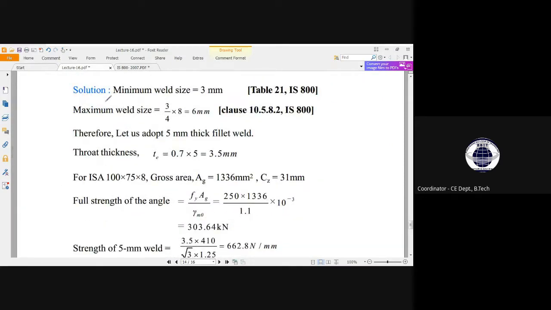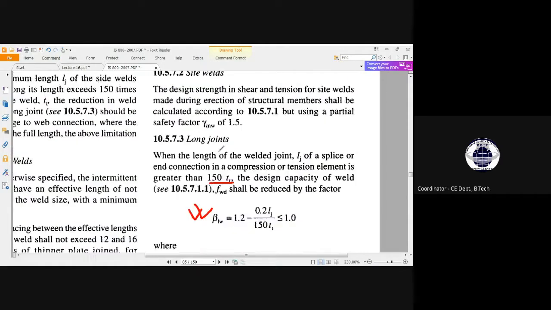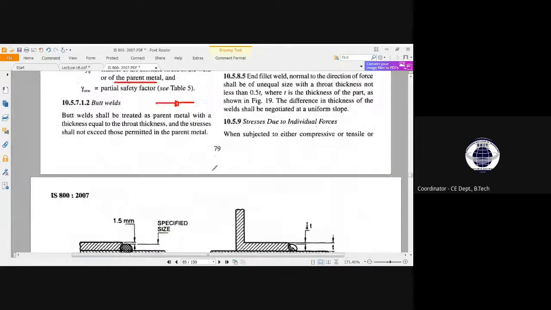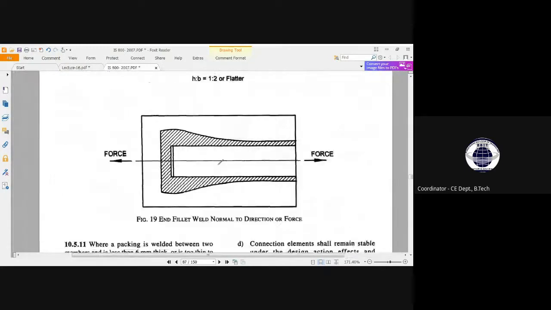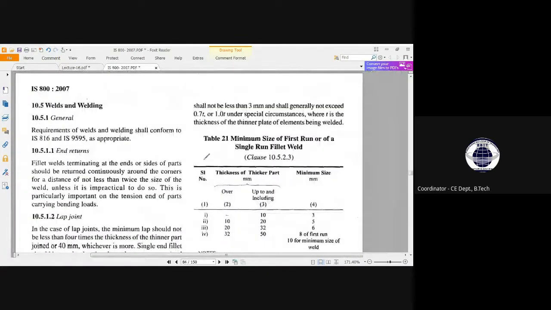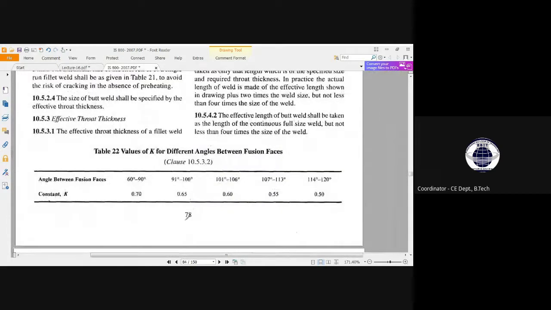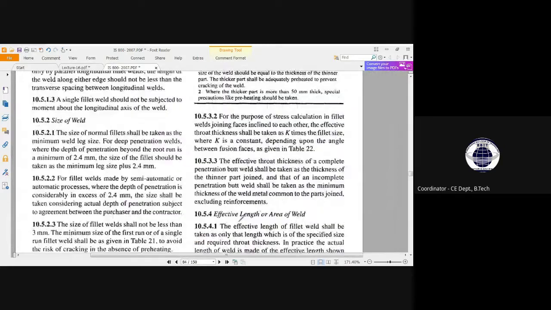See, the minimum weld size is given here as 3 millimeter. Now you may ask me, why 3 millimeter, why not 2 or 5? This has been given in Table 21 of IS 800:2007. Let us go into that table. Table 21, see, this is Table 21, on page 78.